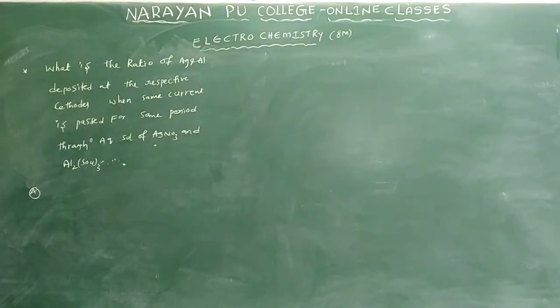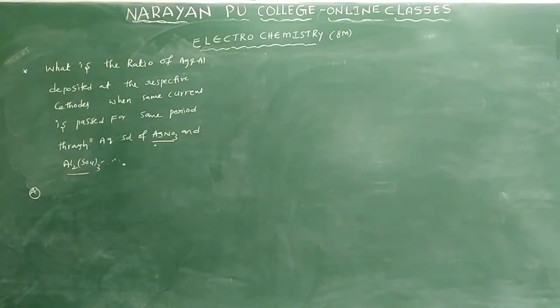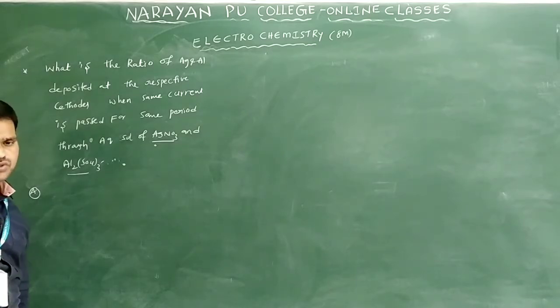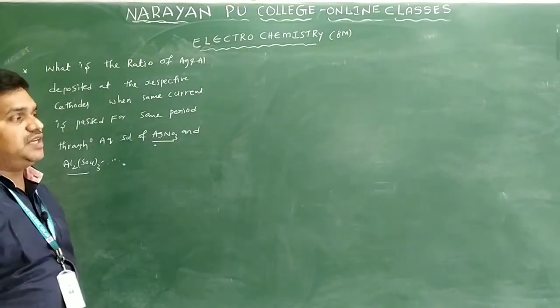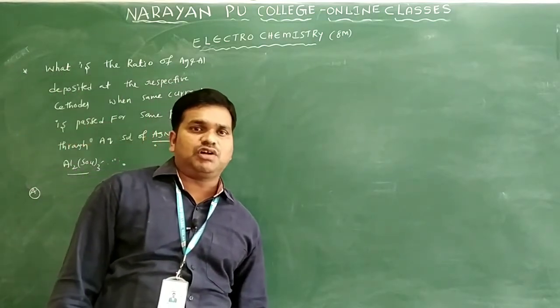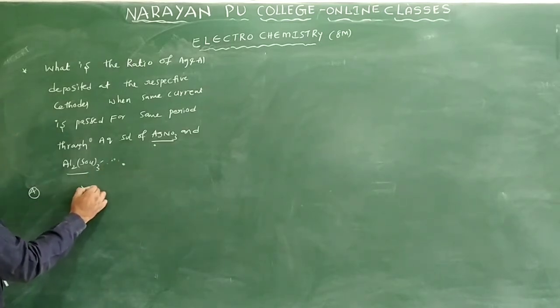See, one more question we have. What is the ratio of silver and aluminum deposited at the respective cathodes when the same current is passed for the same period through aqueous solution of AgNO3 and aluminum sulfate? So they are asking the ratio of silver and aluminum that can be deposited. Here there are two different electrolytes, but through them we are passing the same quantity of electricity. So this comes under Faraday's law.